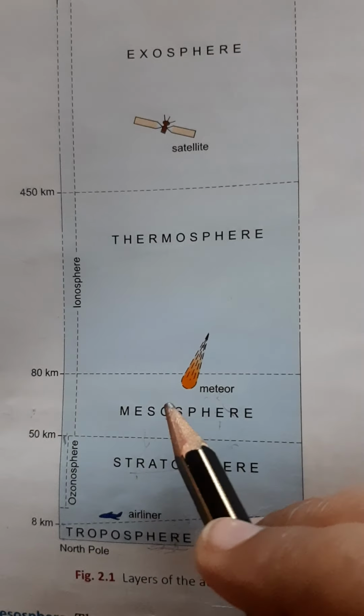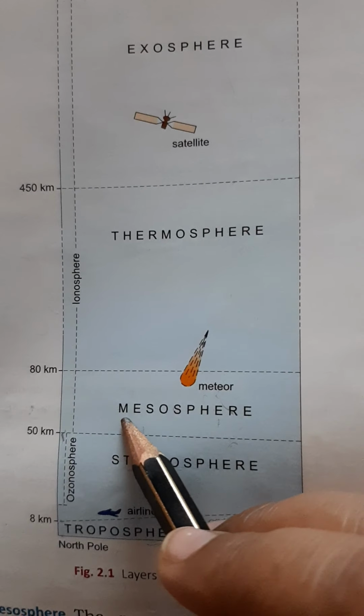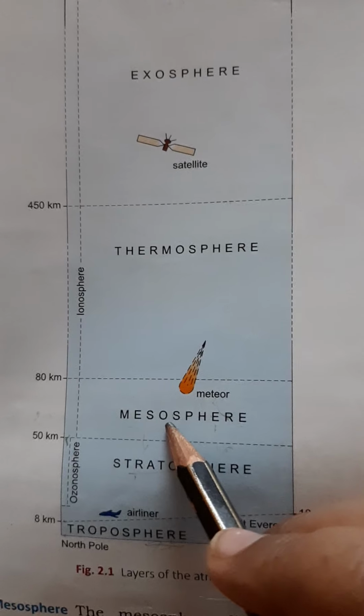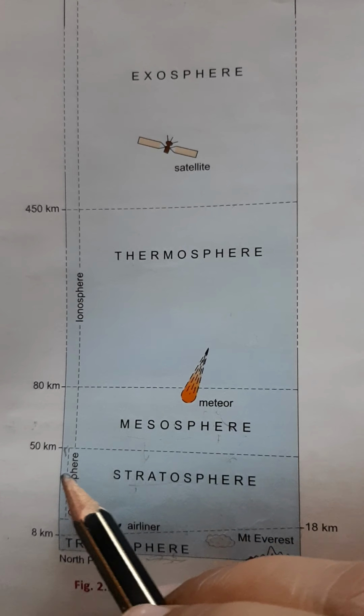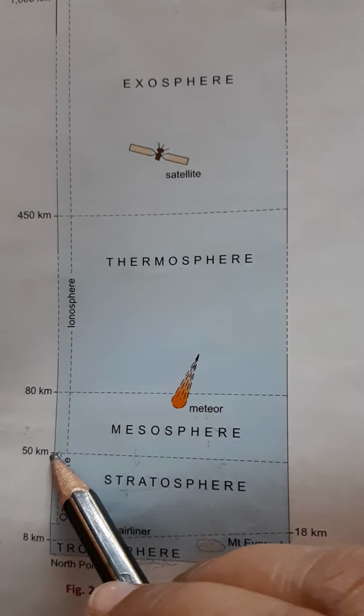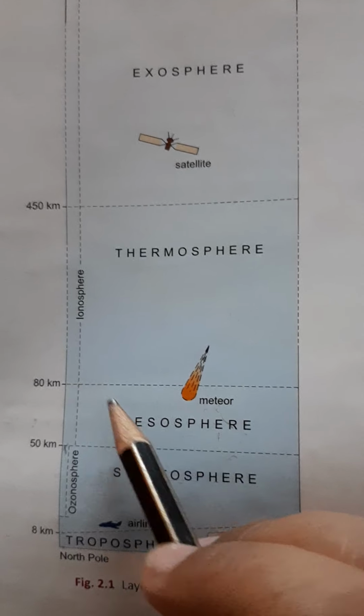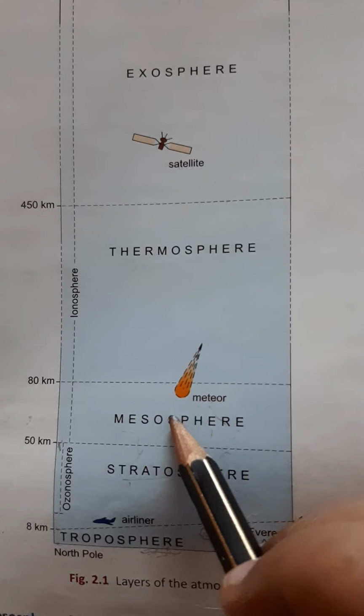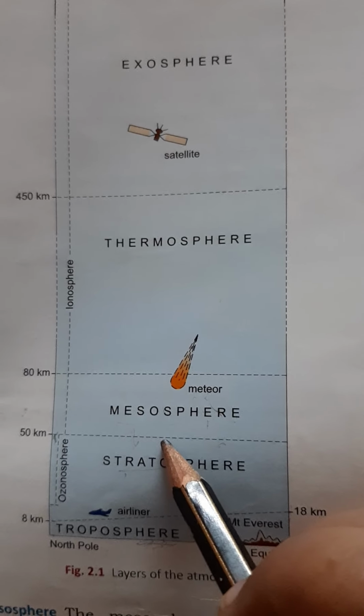After that, we have the third layer of the atmosphere known as mesosphere. Total extent of the mesosphere is from 50 kilometer to 80 kilometer. Mesosphere starts where stratosphere ends.